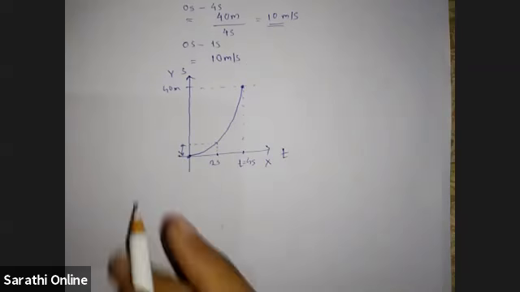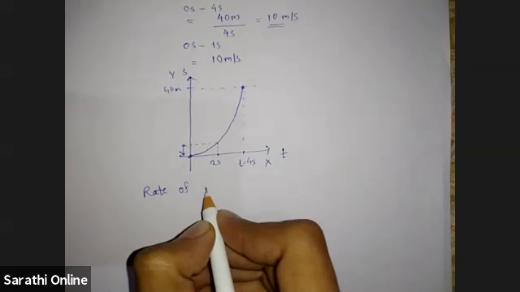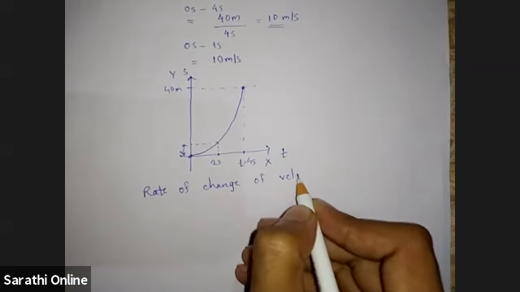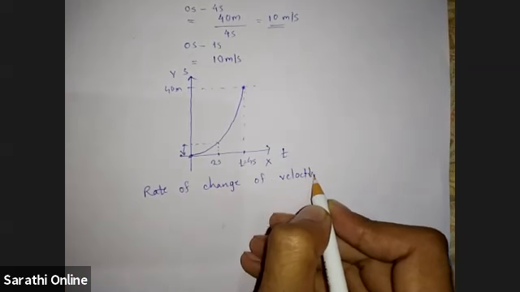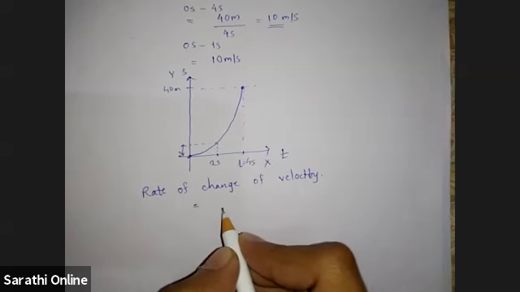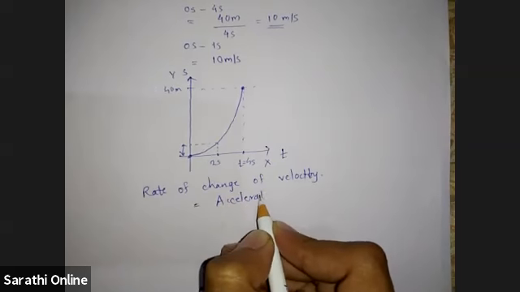Now we will see rate of change of velocity. So till now you know what velocity is. Velocity is rate of change of displacement. So the rate of change of velocity is known as, I told you yesterday, acceleration.